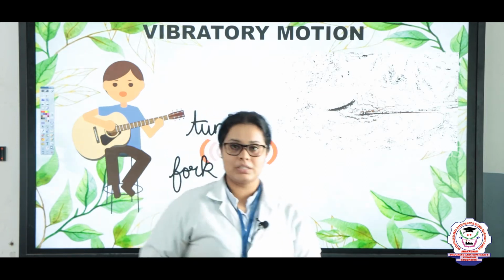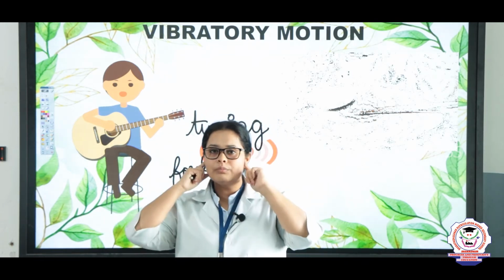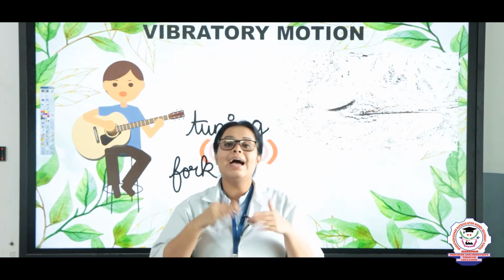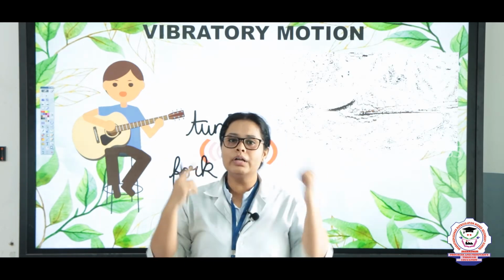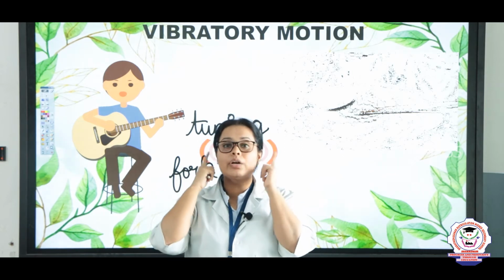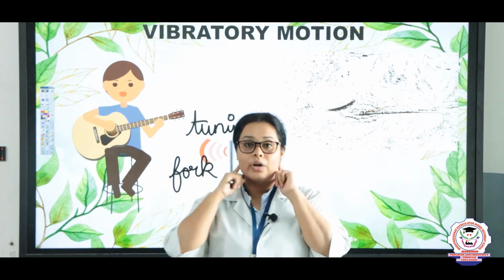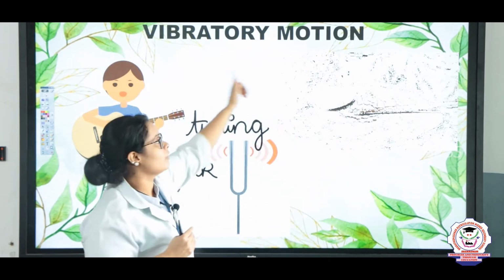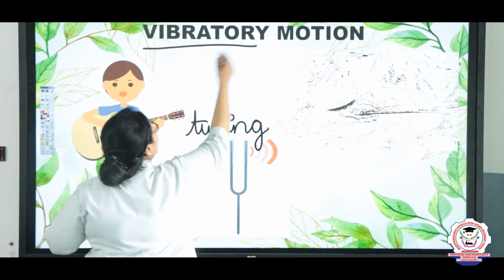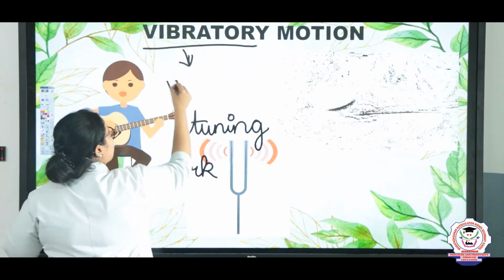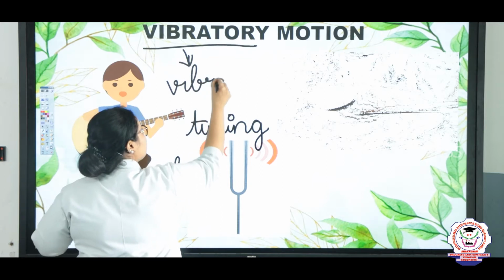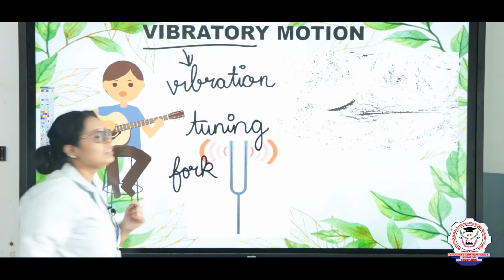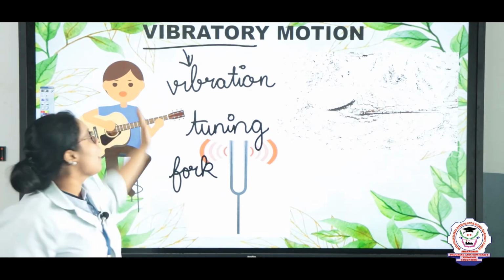Same way drums. When you are playing the drum, you will hear the music, right? A very large sound. Same way, when you are sitting at home and I am speaking, if I speak too loud, then there will be some kind of humming in your ears, right? So that means your eardrums are vibrating, okay? So that means it's a vibratory motion, because vibratory means vibration. Yeah, good. So this is the fourth type of motion.